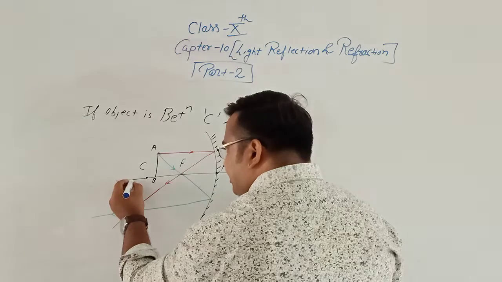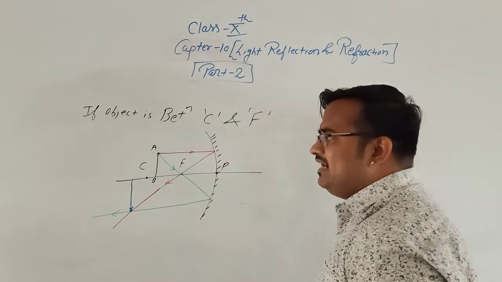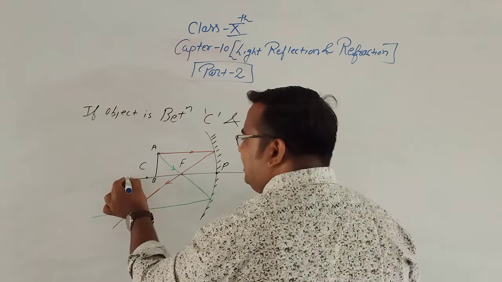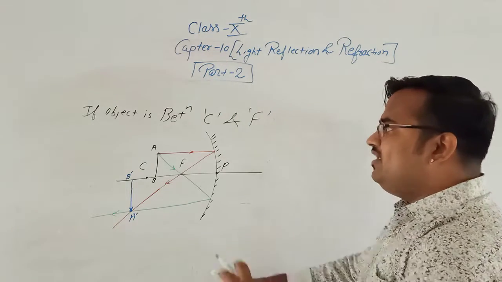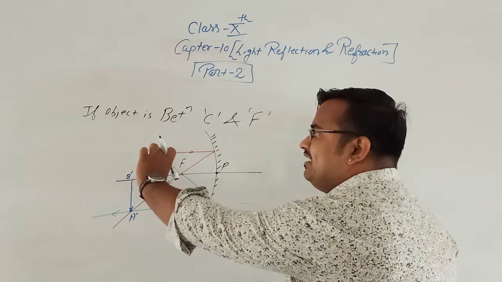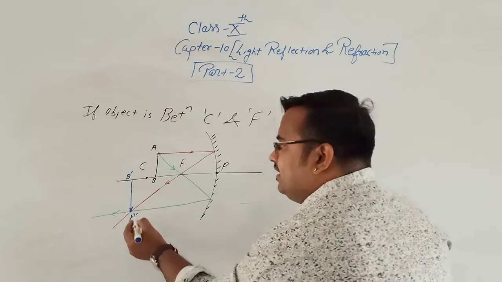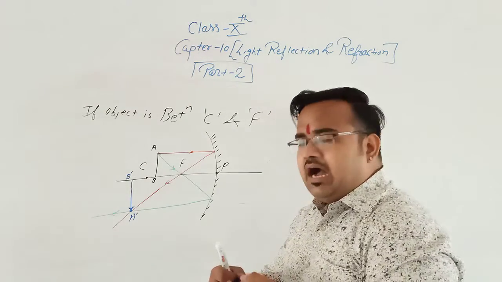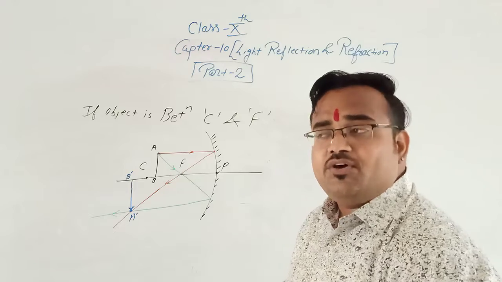So here, as we can see, the image is formed inverted. This would be B dash and this would be A dash. See, the object AB is erect, but the image is formed inverted. Now how did we come to know that the image is inverted?